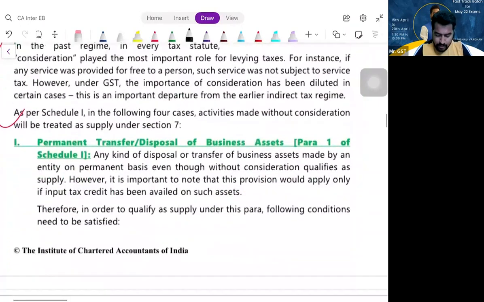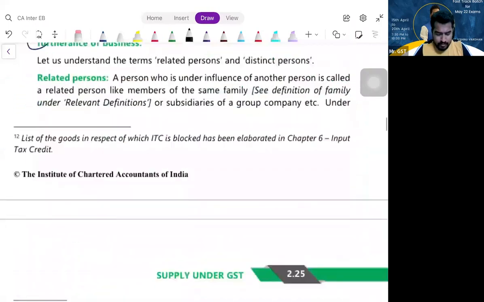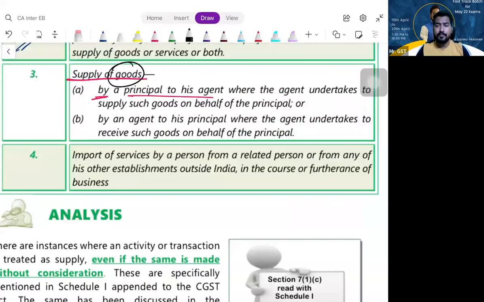Next. Para number 4, last para. Tell me, is this similar to any other provision you have just now read? 7(1)(b), sir. Clause 7(1)(b), correct? What is 7(1)(b)?